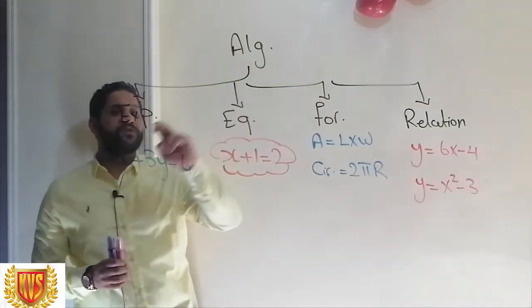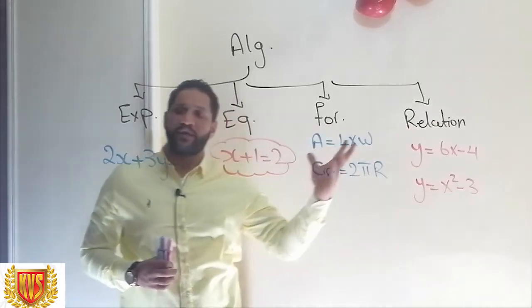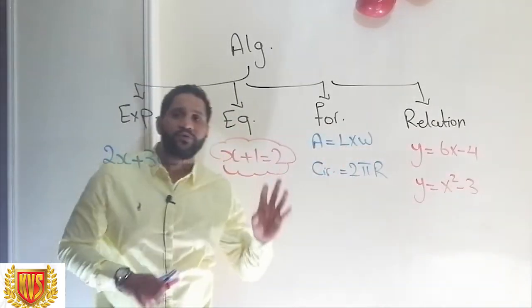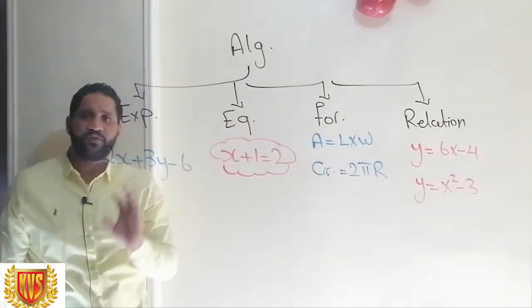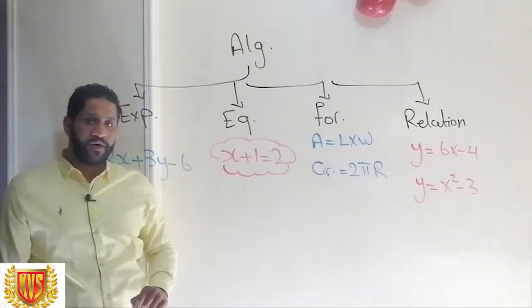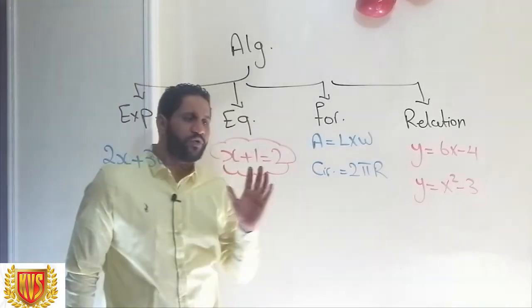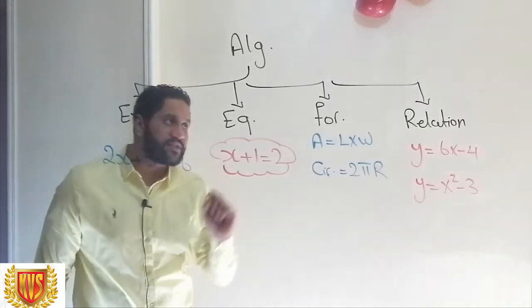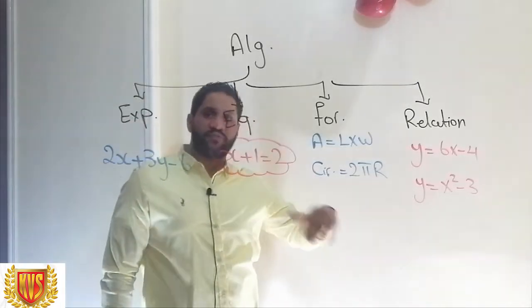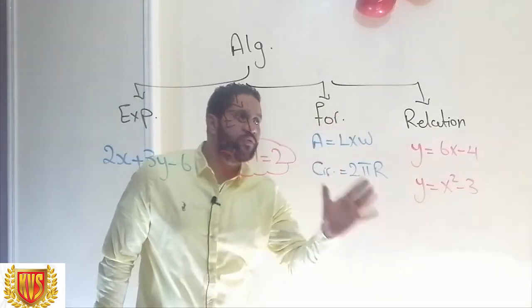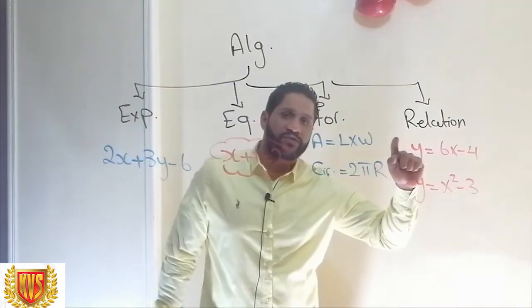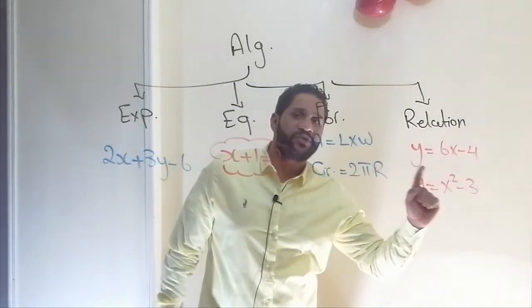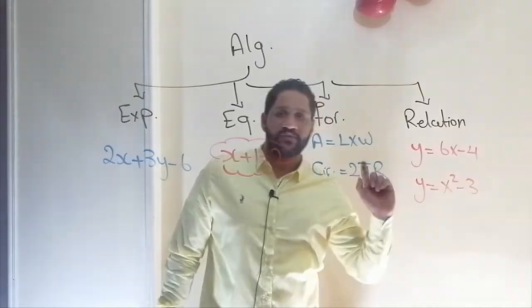So in algebra, you must know these four types and their names. Because in the question, it may tell you to find the expression, so you must know that an expression is something like this. When it tells you to solve the equation, you know that you're going to get the value of x. When it tells you to use the formula, that means you're using a rule. And a relation is something that relates y to x.